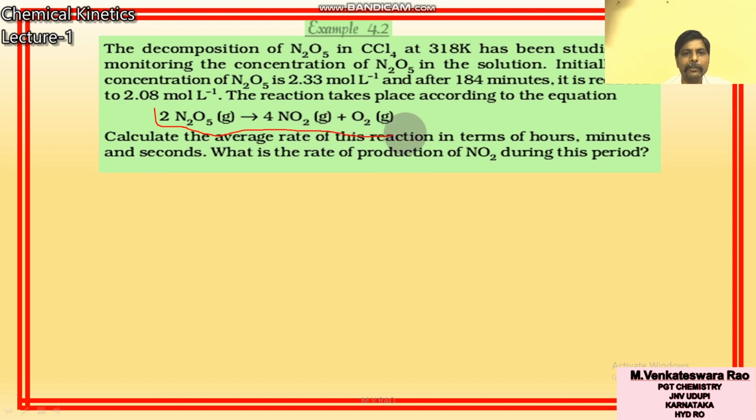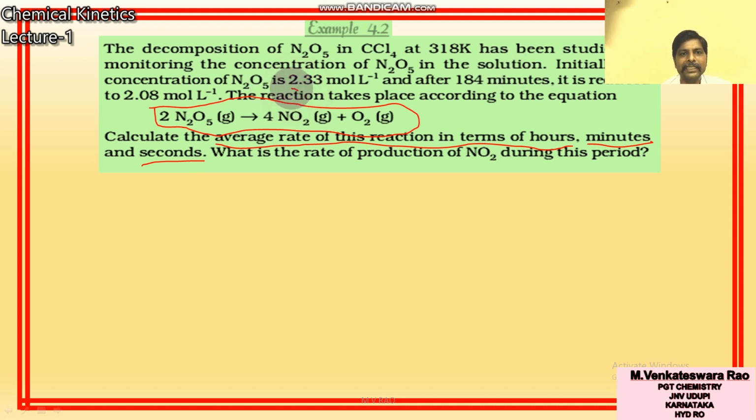2N2O5 gives rise to 4NO2 plus O2. It is example 4.2 from our textbook. Calculate the average rate of the reaction in terms of hours, minutes and seconds. The decomposition of N2O5 in CCl4 at 318 Kelvin has been studied by monitoring the concentration of N2O5 in the solution.